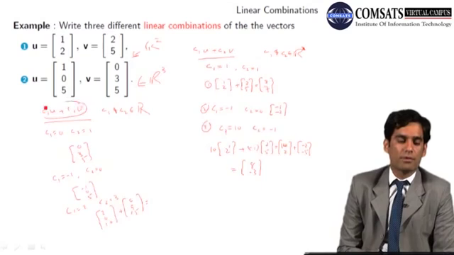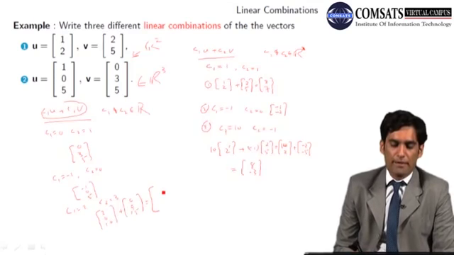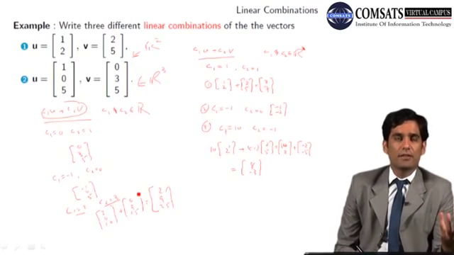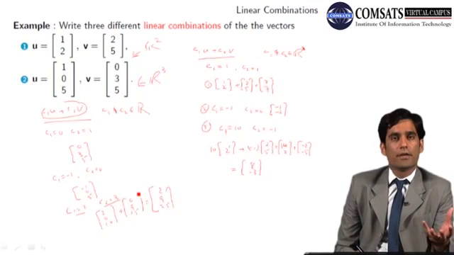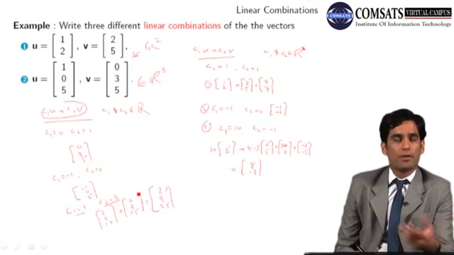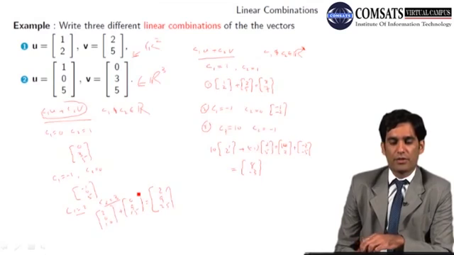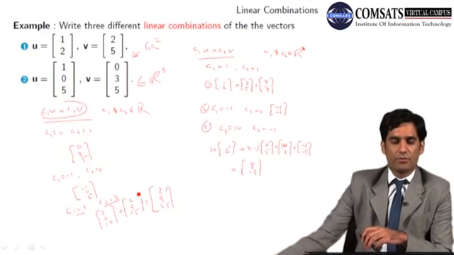So the answer of this equation, this is a vector equation. We call it a vector equation because C1 and C2 are real numbers and u and v are vectors, and ultimately the answer is a vector. So we call such an equation a vector equation. The answer will be 2, 9, 25 for these values of C1 and C2. Now you can take any C1 and C2. If I ask you to write down, let's say, 5 combinations of these vectors, you can write them. Likewise, I have written here 3 different linear combinations of both these vectors.